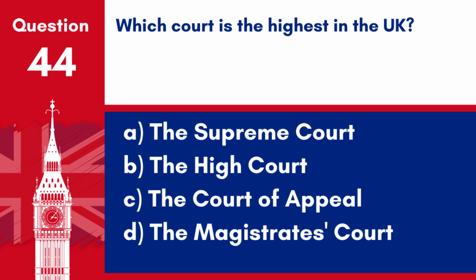Question 44. Which court is the highest in the UK? A. The Supreme Court. B. The High Court. C. The Court of Appeal. D. The Magistrates' Court. Answer A. The Supreme Court. The Supreme Court is the highest court in the UK.